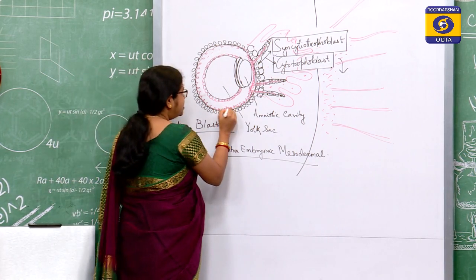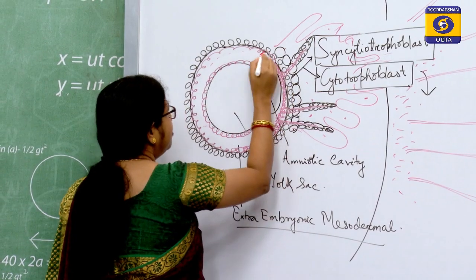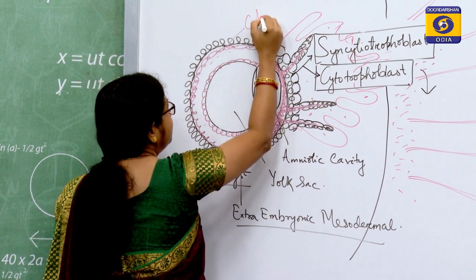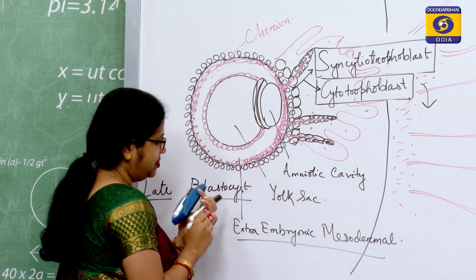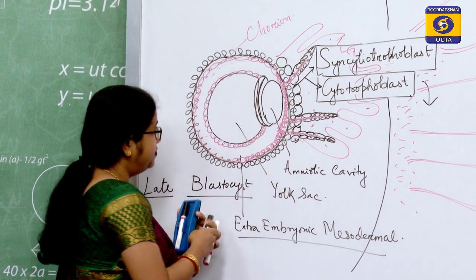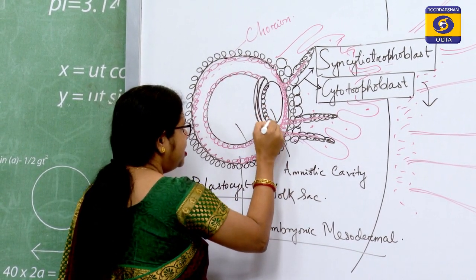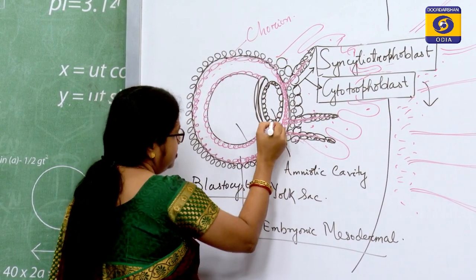Now, this layer of cells will form your chorion, and this is my amniotic cavity. The cells of the amniotic cavity will give rise to your amnion.